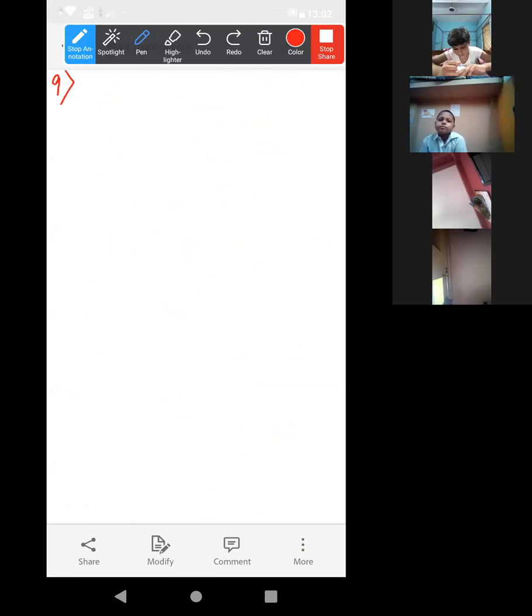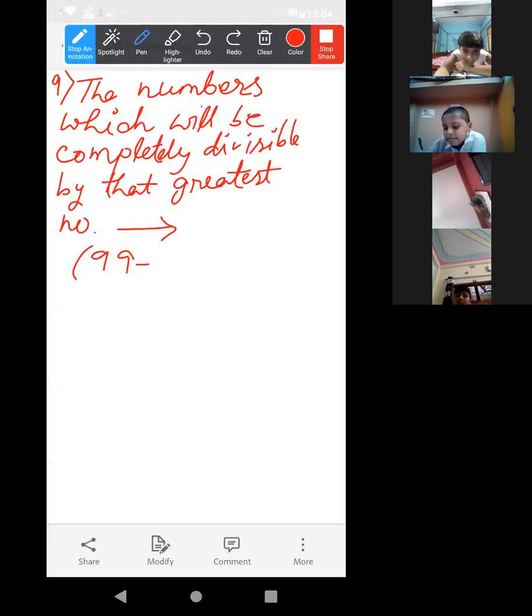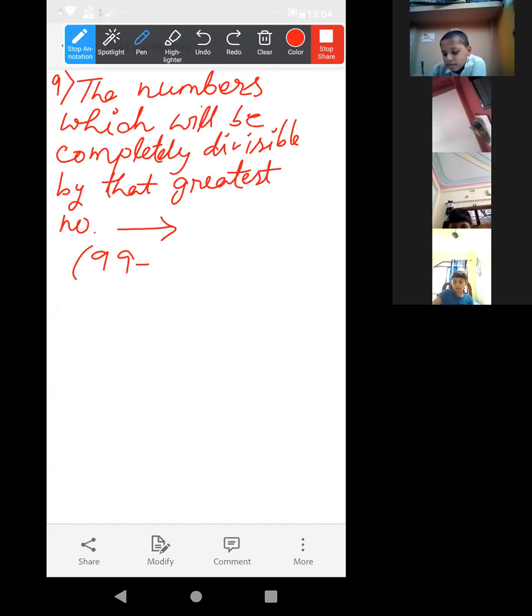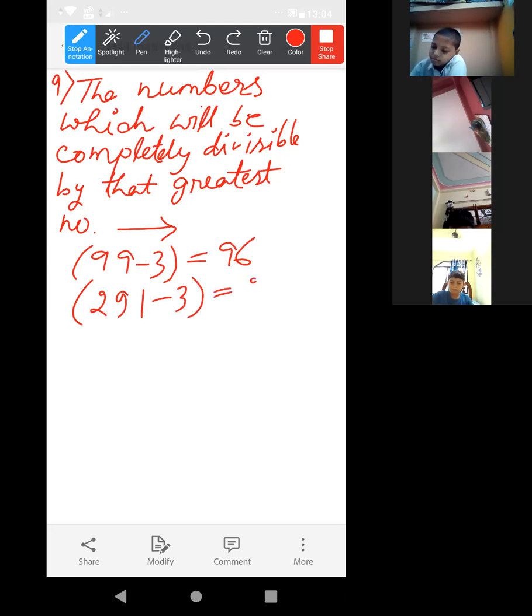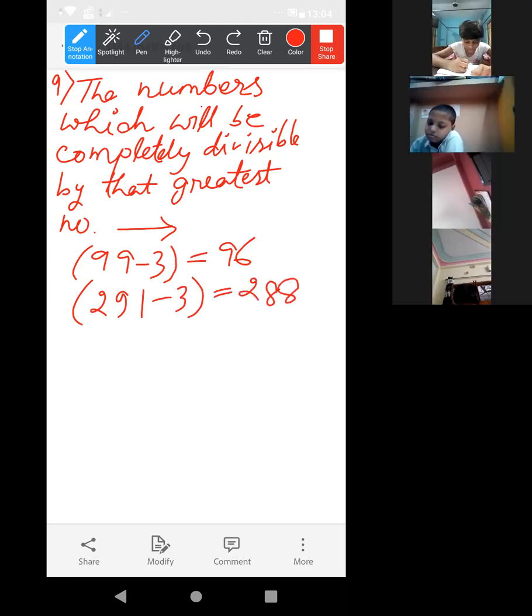Ma'am, I have written that the desired numbers are 99 minus 3 is equal to 96. Ma'am, it will be right. Yes, say one more time. Acha, the numbers are this minus this, 96. Then 291 minus 3, 288. And the third one, 259 minus 3, 256.